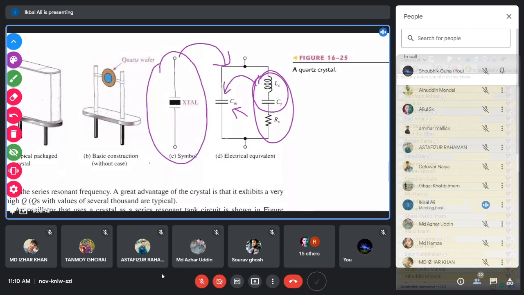Then you will find a parallel resonant frequency, which is slightly higher than the series resonant frequency. But as CM, the mounting capacitor, is usually very much higher than the series capacitor CS, the parallel and series resonant frequencies almost merge together. In this way the equivalent circuit of the crystal actually behaves.